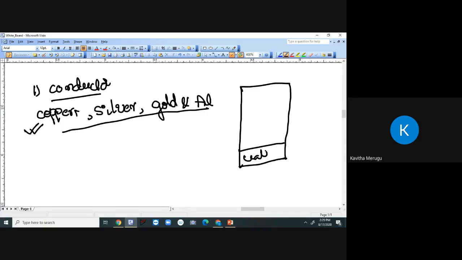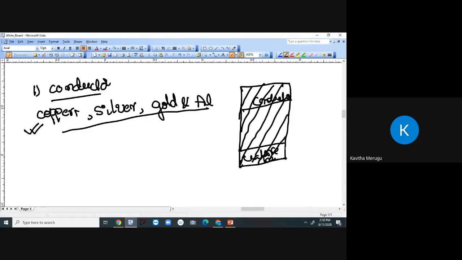it will have the valence band here. It will have the conduction band here. But in the middle of these two, we would have the forbidden band. If you talk about the conductor, the conduction band and the valence band are overlapped. There won't be any forbidden band for conductors.